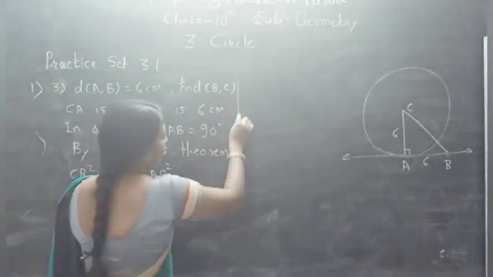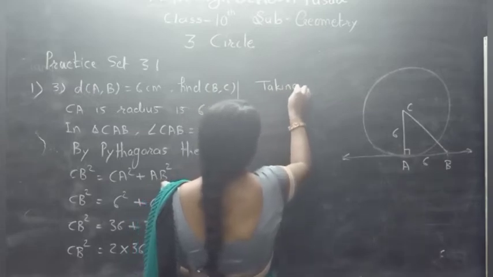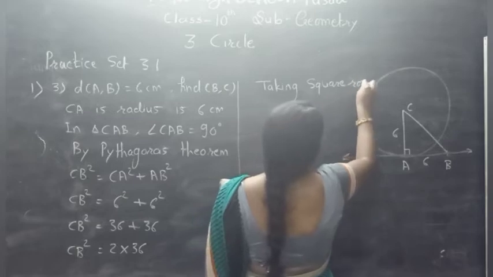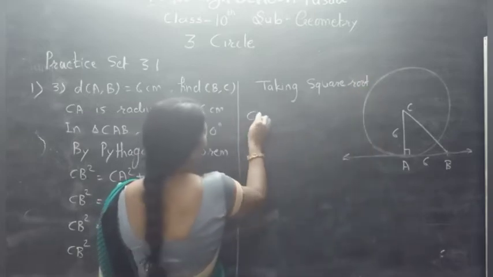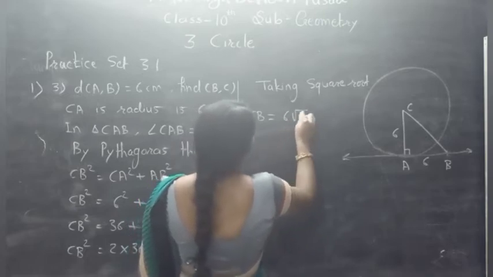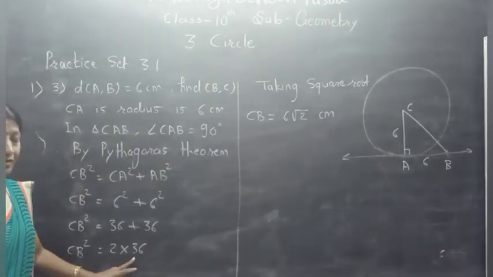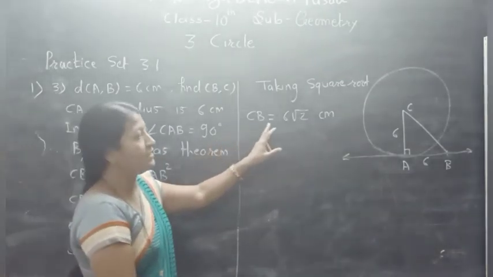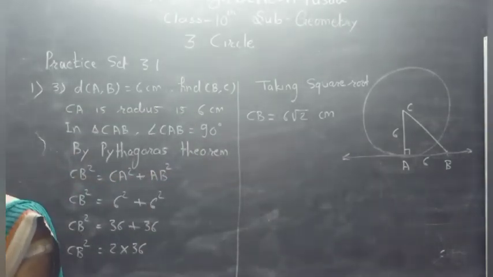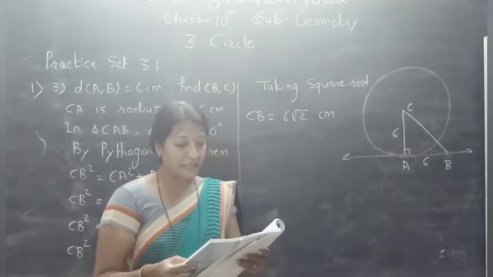Taking square root on both sides, what do we get? CB is equal to 6 root 2 centimeter. The square root of 36 is 6, and root 2. That is 6 root 2 centimeter. And the last sub question from the first: what is the measure of angle ABC?